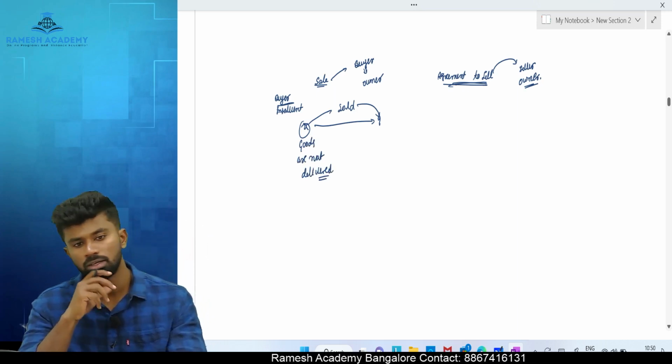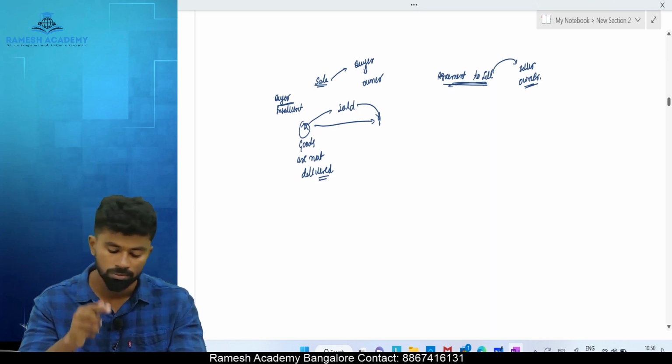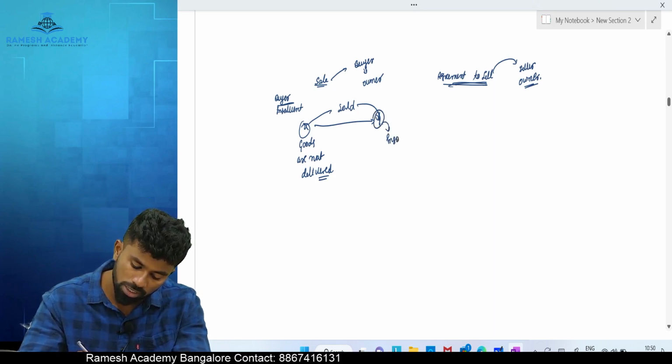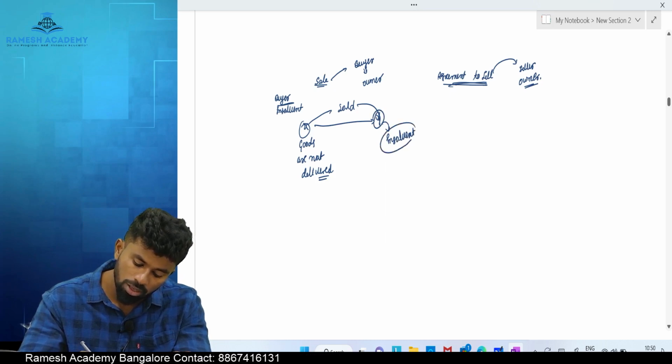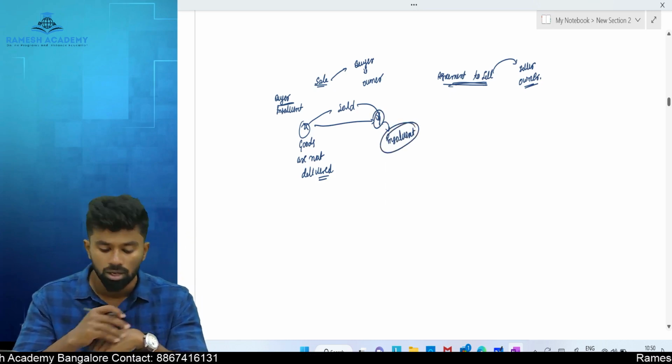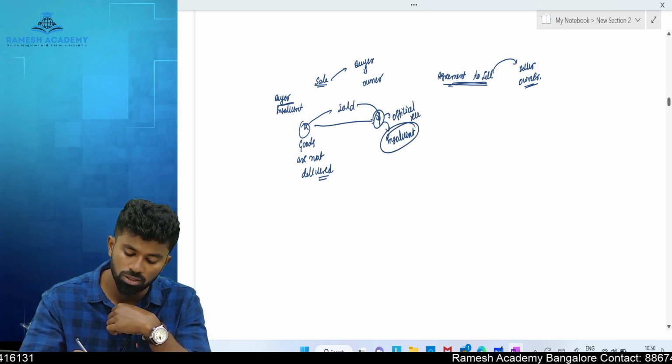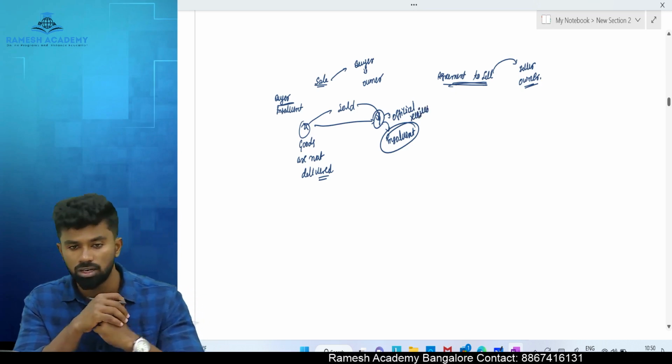Goods are not delivered. Okay. And after that, Y becomes insolvent. If Y becomes insolvent, obviously Y will be appointed with what? Official receiver. Court will appoint an official receiver to sell the assets of Y and to fulfill the liabilities.